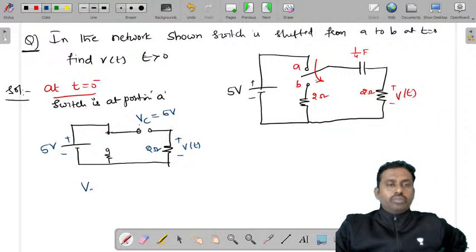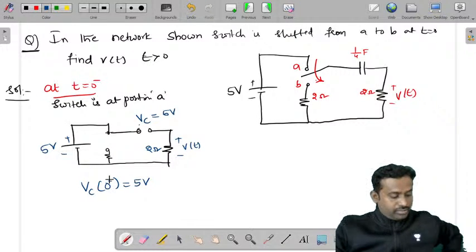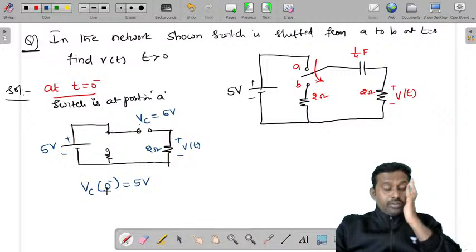So let's write the voltage across the capacitor. At 0 minus, it is 5 volts. Now what is the voltage across the 2 ohm resistor?